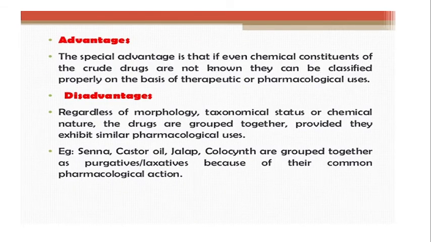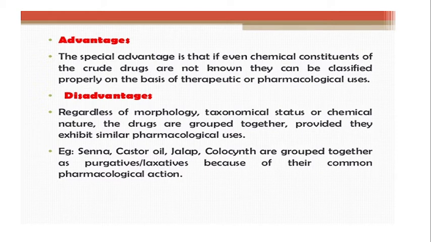Advantages: the special advantage is that even if the chemical constituents of crude drugs are not known, they can be classified properly on the basis of therapeutic or pharmacological use. Here the drugs are classified according to the effect produced, and the main purpose of any drug is its use.